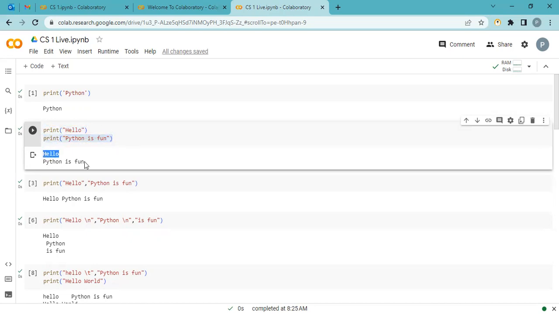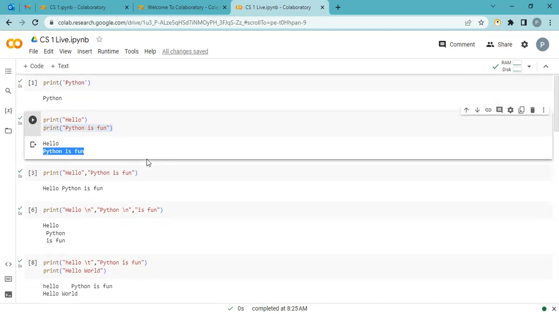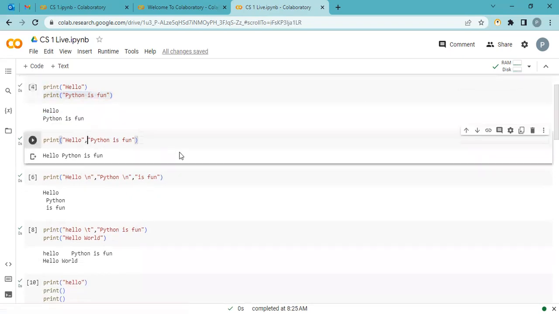We use comma. Comma is a separator. We can print multiple arguments separated like comma, comma, comma.